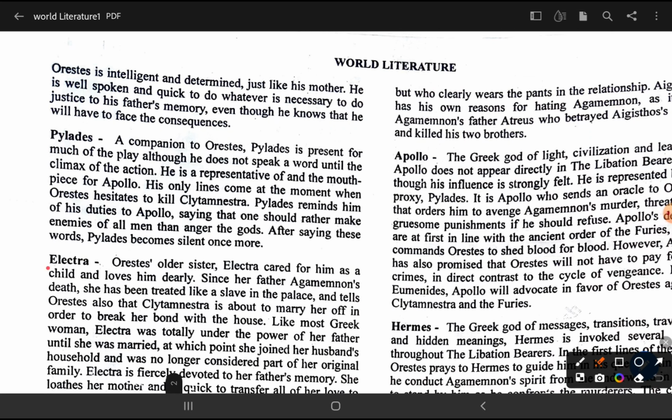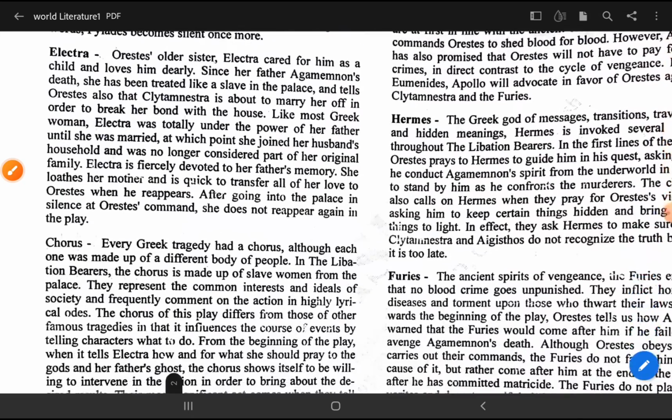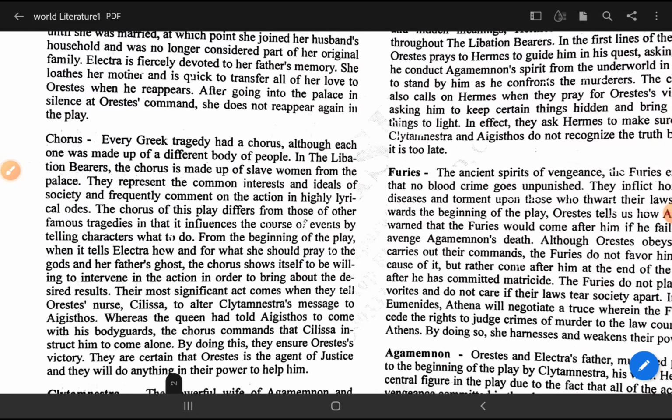Next character is Electra. Who is Electra? Orestes' older sister. Electra cared for him as a child and loves him dearly since her father Agamemnon's death. She has been treated like a slave in the palace and tells Orestes also and Clytemnestra about them marrying her off in order to break her bond with the house. मतलब अपने फादर को वो अपनी मैरिज के बारे में बताती है, जो भी होता है लास्ट में.